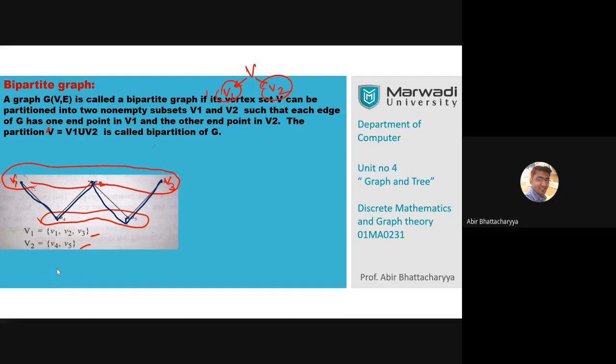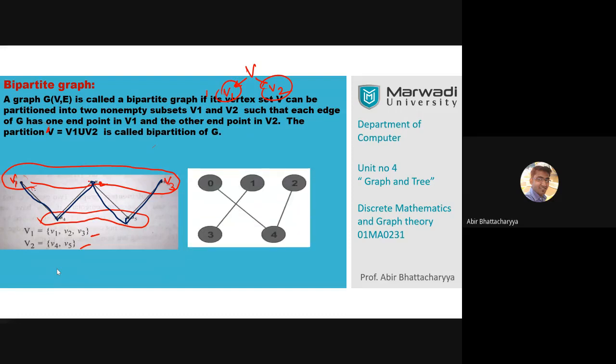Coming to this point, what about this graph? Can anyone tell me what the two partitions of this graph are? What are the partitions in the second graph? Write on the chat box. Come on, quick.